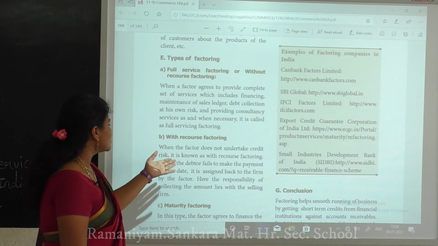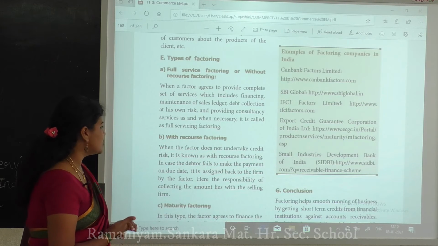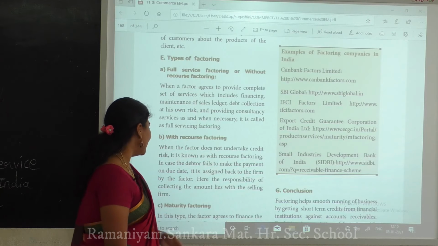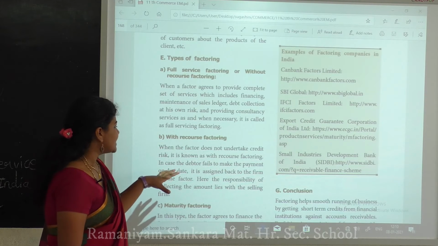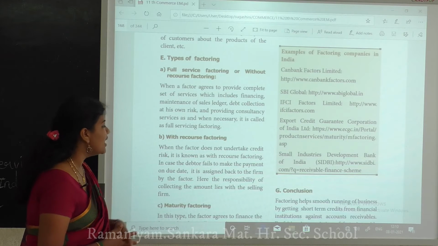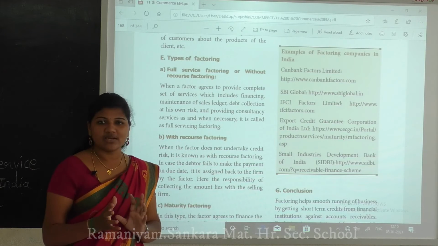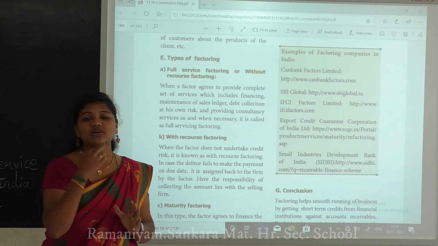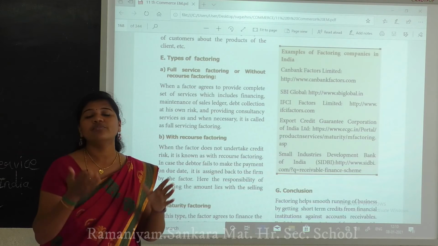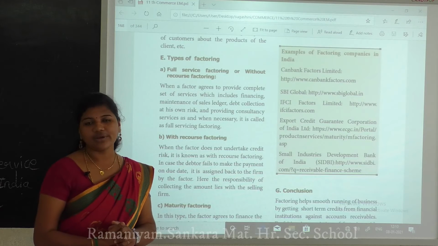Next, with recourse factoring. When the factor does not undertake credit risk, it is known as with recourse factoring. In case the debtor fails to make the payment on the due date, it is assigned back to the firm by the factor. Here the responsibility of collecting the amount lies with the selling firm. Recourse means what? Like in science, you have to do lots and lots of research, then only you can find the answer.